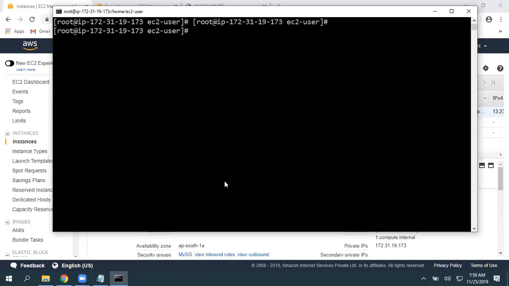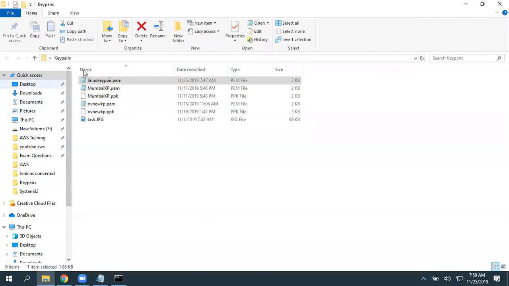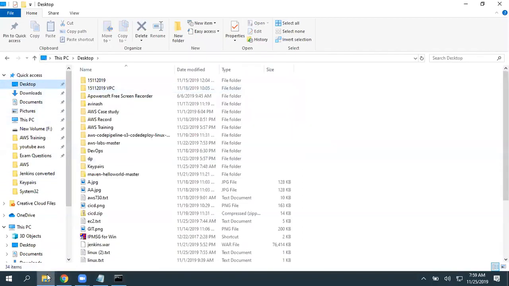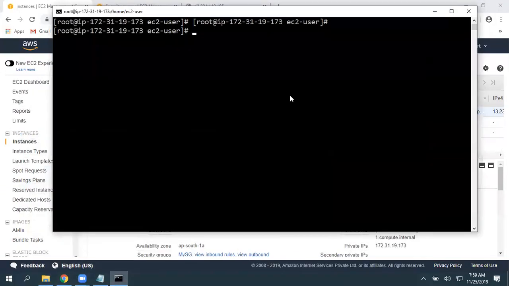If you want to go to any other folder, use cd, change directory. But in Windows we have visualization. You can just go here and click on that. So we are habituated to Windows. That's the only reason we're still using it, and we have a fear related to the Linux operating system. But at production level, in my opinion, 80% of the systems are Linux.